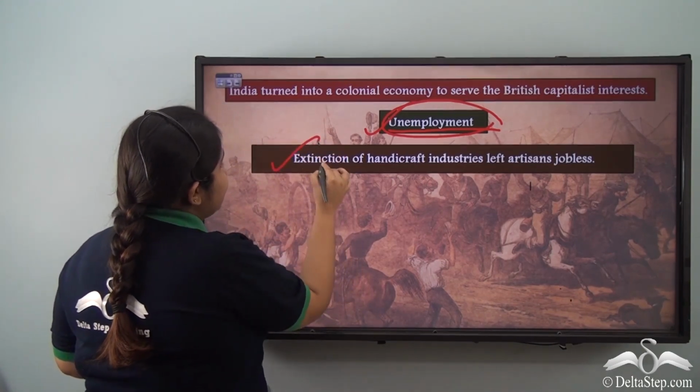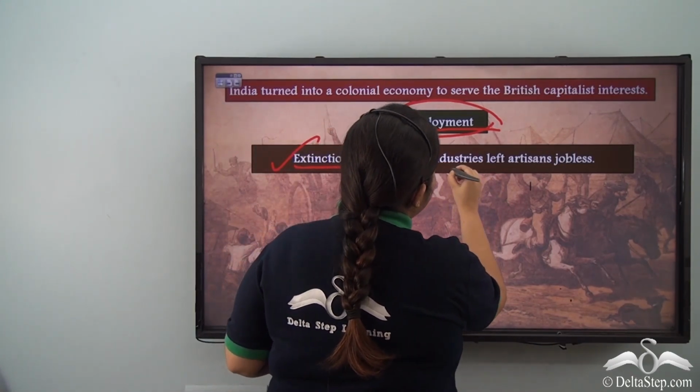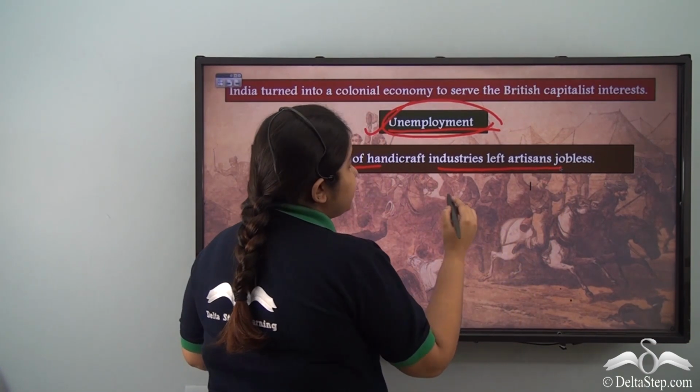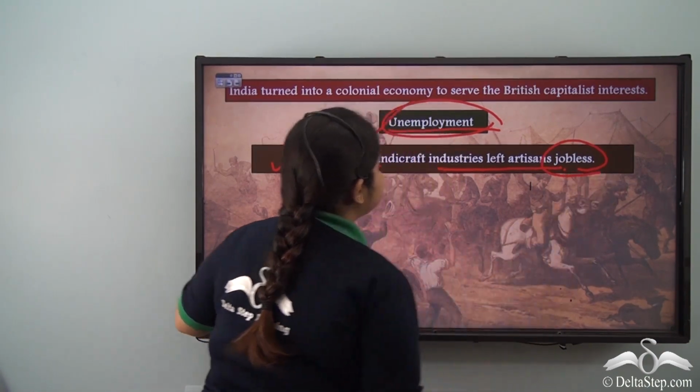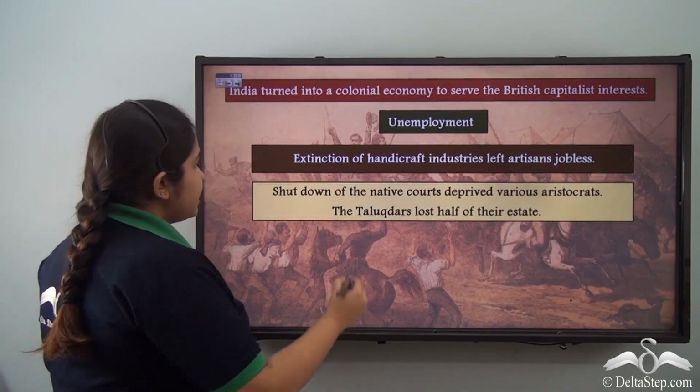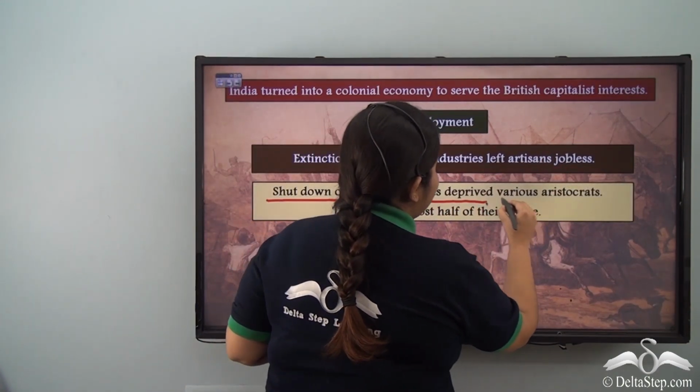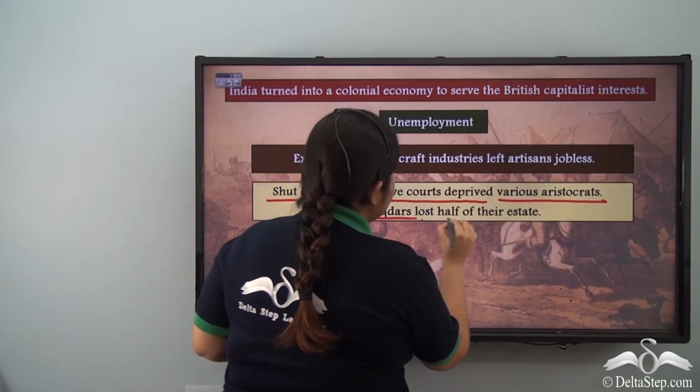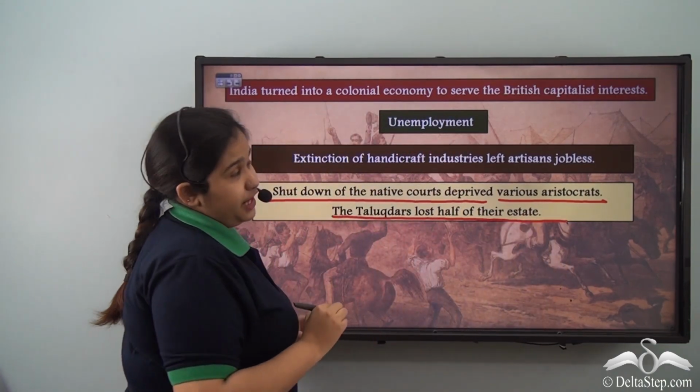So we see almost extinction of handicraft industries, which left artisans jobless. Shutdown of native courts deprived various aristocrats. The talukdars lost half of their estates.